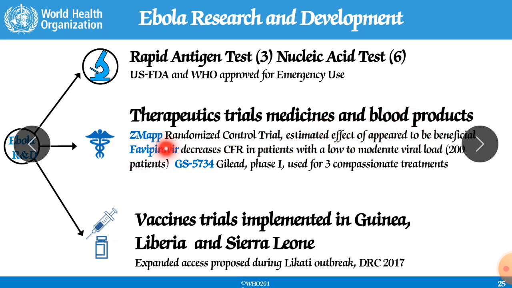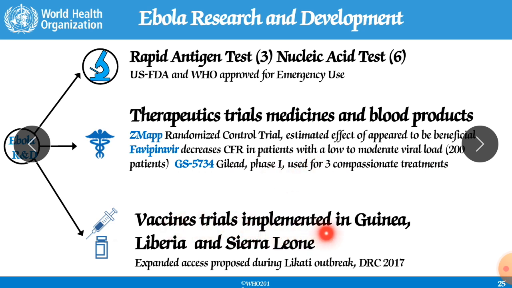In the ZMapp randomized controlled trial, the effect appeared to be beneficial. Favipiravir is one of the drugs that has given very good results in Ebola virus treatment, and it decreased the viral load in 2200 patients. There are also other drugs like remdesivir that have shown very good results in the treatment of Ebola virus disease.